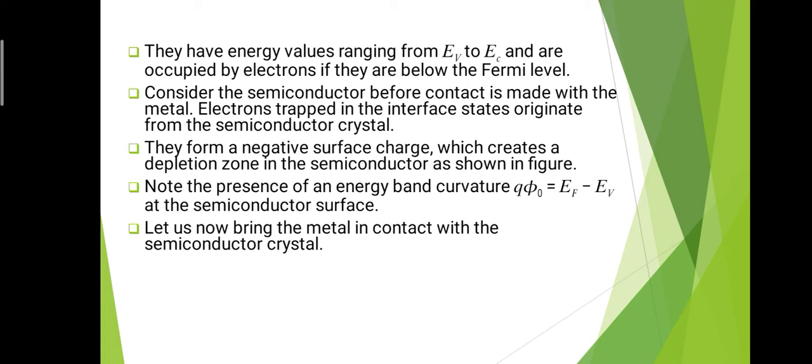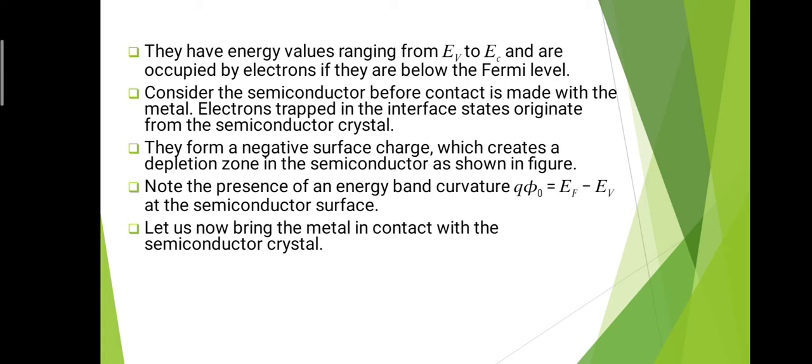The interface states have energy which lies between EV and EC, that means in the range of energy from the valence band to the conduction band. Consider the semiconductor before contact is made with the metal. Suppose we take the case when the metal is placed isolated from the semiconductor, that means there is no contact between the metal and semiconductor.